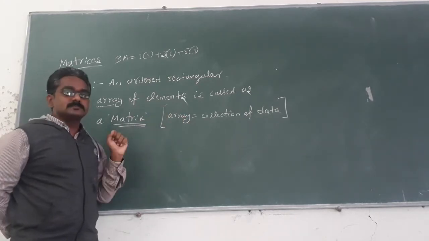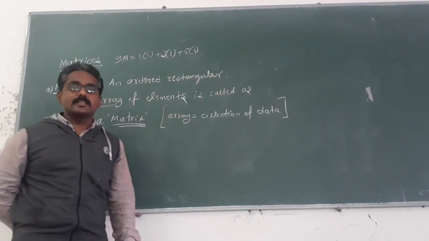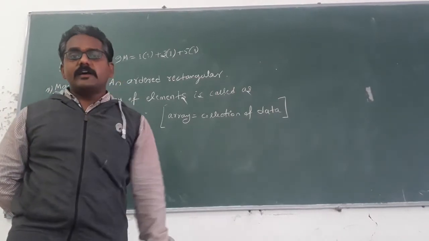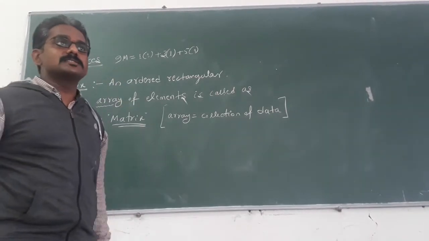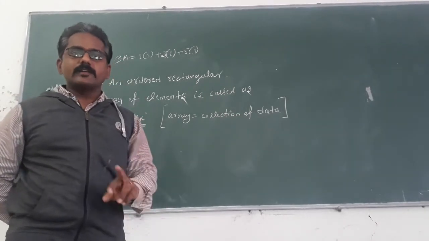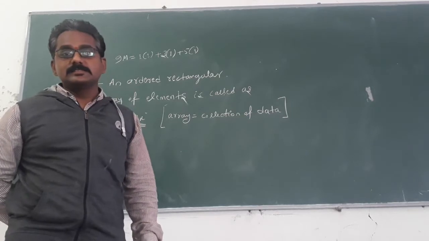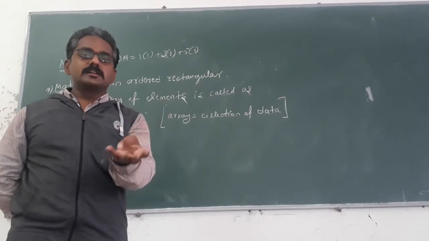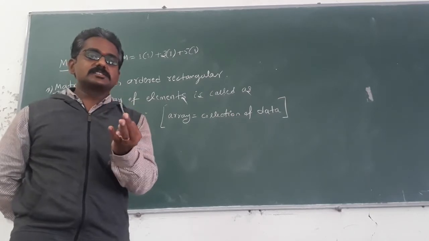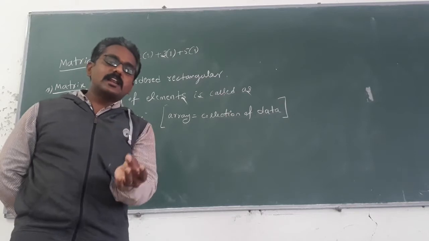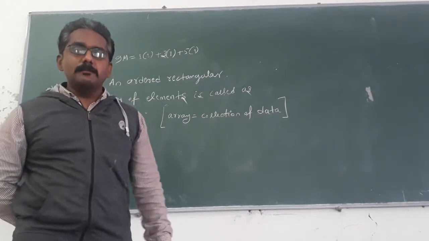What kind of elements are you going to gather or arrange? It may be numbers or functions. What kind of numbers? It may be real numbers or complex numbers, natural numbers, integers, positive integers, negative integers, whole numbers, rationals, irrationals, whatever kind of numbers.